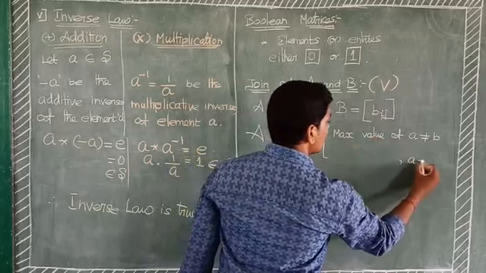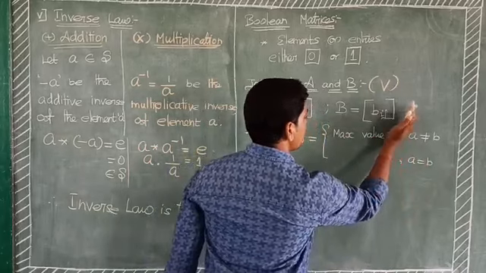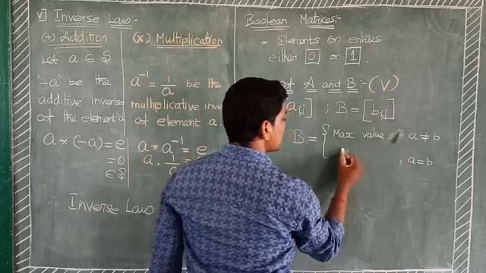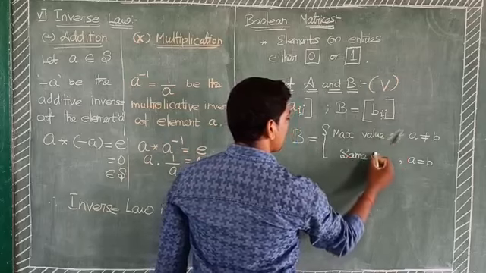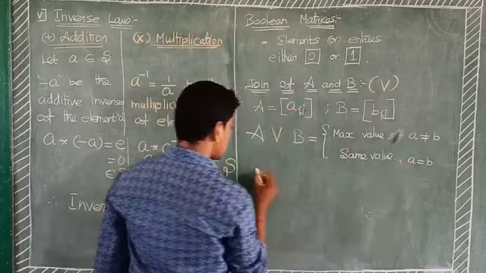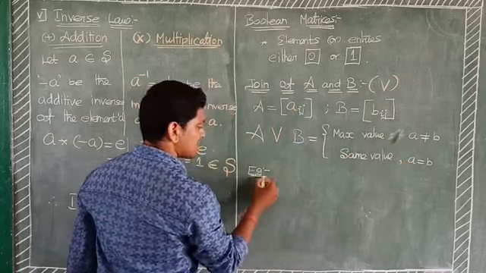If A equal to B, it means the same value.